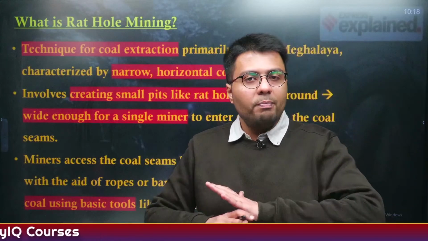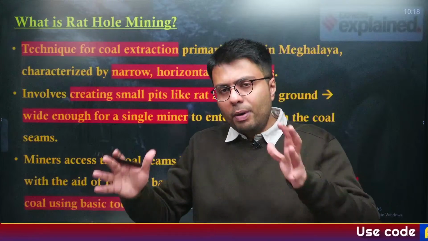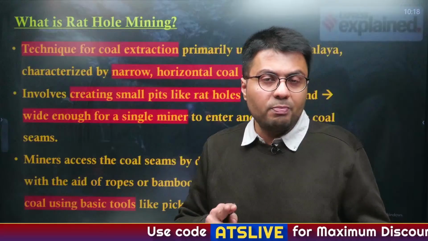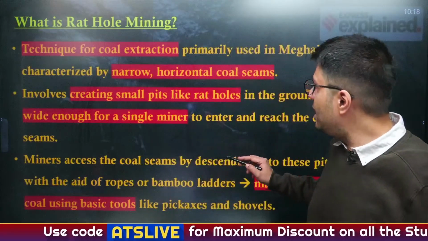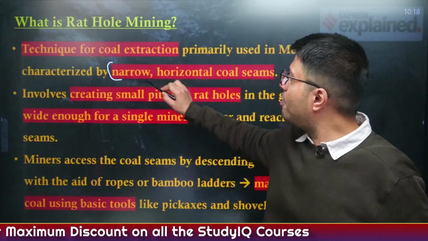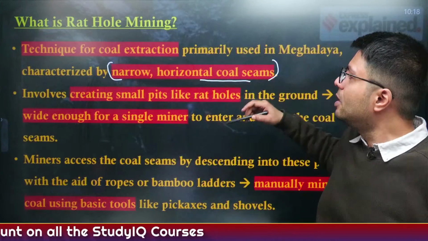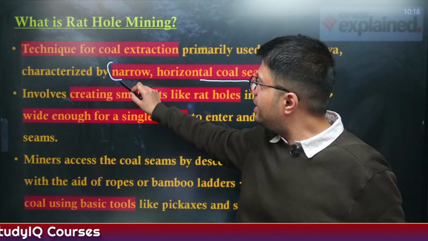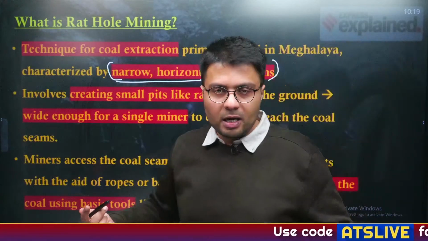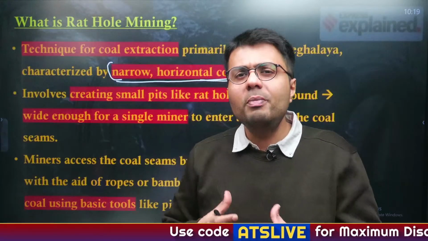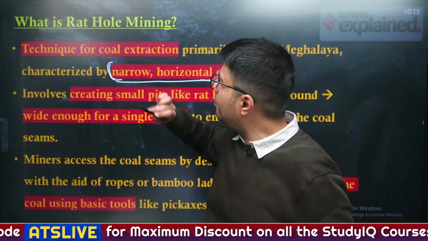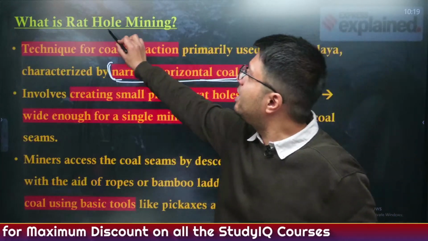Now, this is prevalent in most parts of the country, but in the northeastern part of the country, preferably in states such as Meghalaya and Assam, we see that the coal deposits are in the form of narrow horizontal coal seams. Now, open pit mining, especially to mine coal located in narrow and horizontal seams, is not very economically viable.